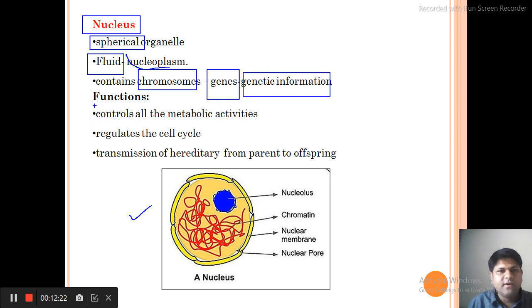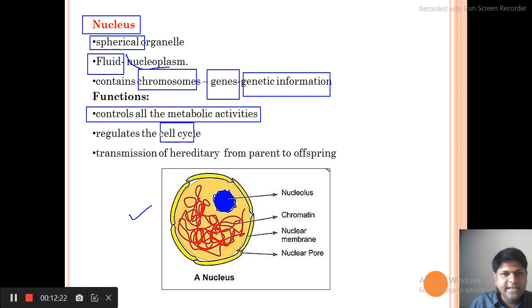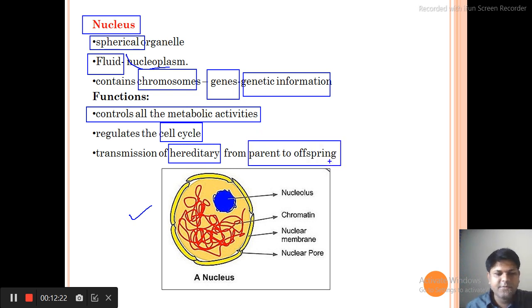What are the functions of the nucleus? The nucleus has the chromosomes, that's why it controls all the metabolic activity, because all the codes and all the information are stored in the form of genetic information in the chromosomes. Okay, it regulates the cell cycle, and it also transmits heredity. Heredity means transfer of characters from one generation to another. As we know, the chromosomes go from one generation to another, so that's why it is responsible for heredity, parents to offspring.